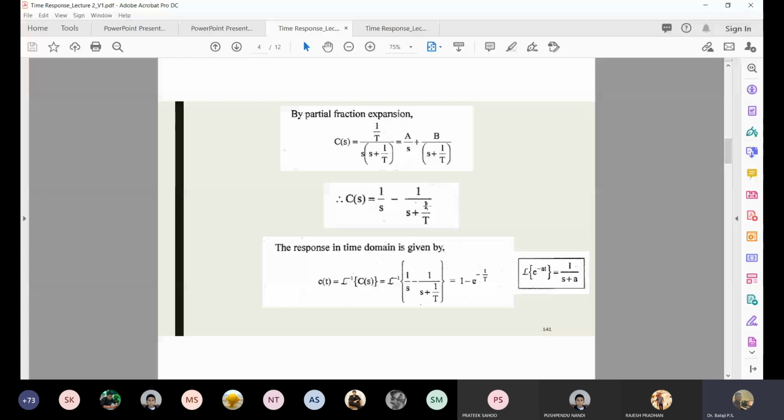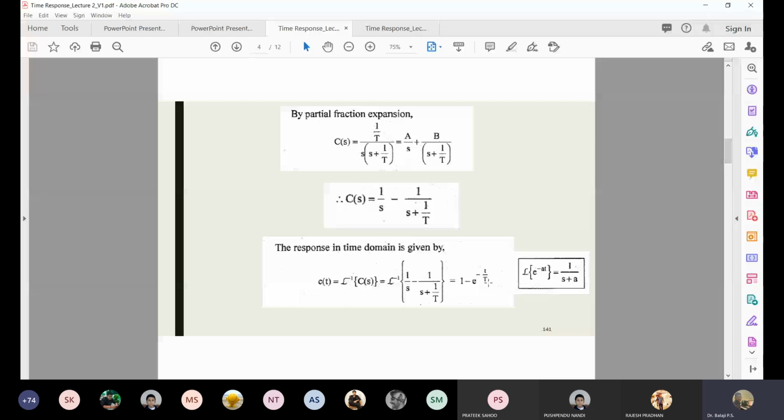So now by doing a Laplace inverse, the inverse of 1 by s is 1. Now the Laplace inverse of 1 by s plus 1 by T is e power minus t by T. So that becomes 1 minus e power minus small t by capital T. So finally the response in time domain is given by c of t equal to 1 minus e power minus small t by capital T. This is the final response of the system in time domain.